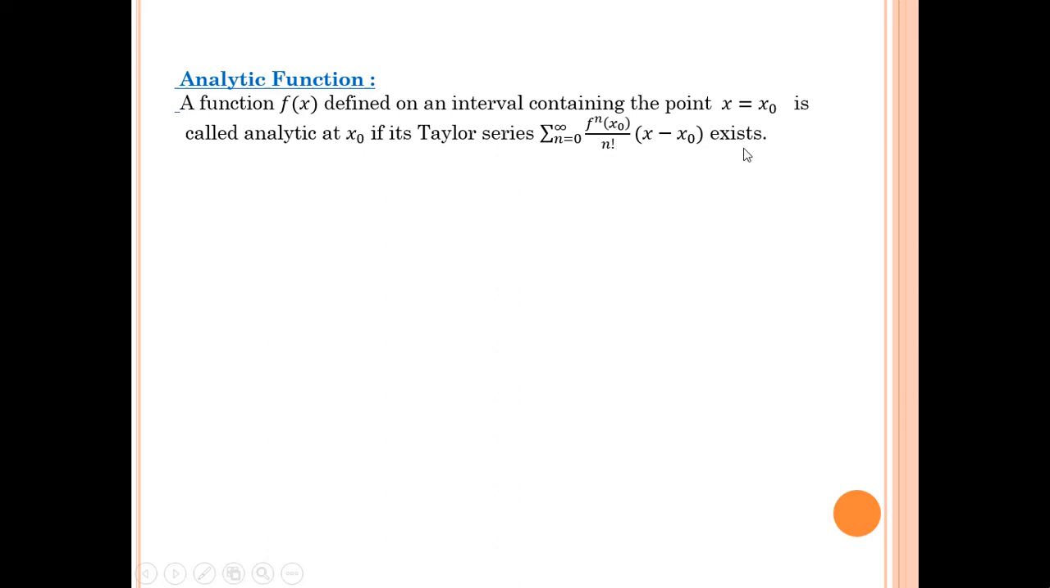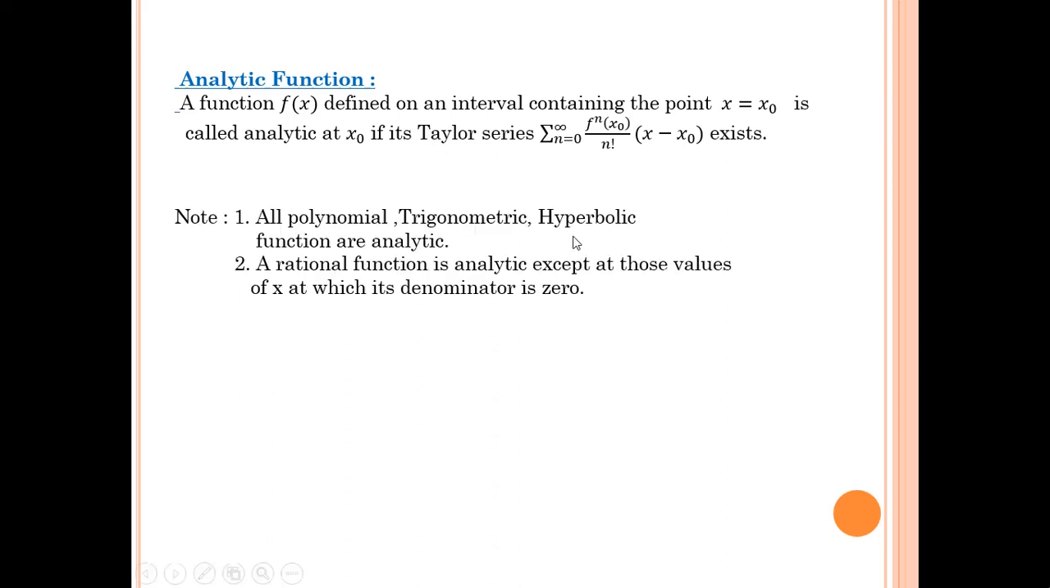In short, a function f of x is said to be analytic at x equal to x0 if we find the Taylor series at x0. Note 1. All polynomial, trigonometric, hyperbolic functions are analytic as we can find the Taylor series of them. Most important, a rational function is analytic except at those values of x at which its denominator is 0.